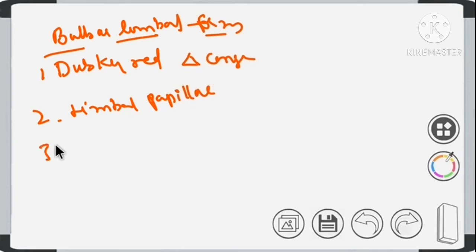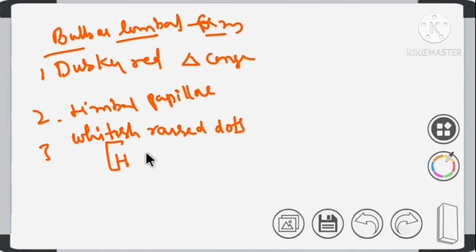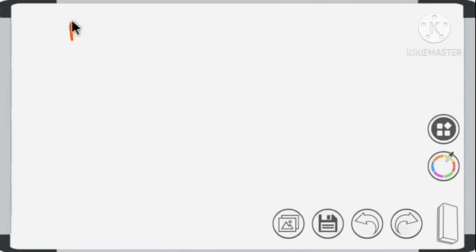Around the limbus. Third one is there will be some whitish raised dots along the limbus. These dots are also called Horner Trantas spots. Okay, so these are the bulbar limbal form. Now moving to mixed form. As the name itself indicates, in mixed form there will be features of both palpebral form and bulbar limbal form. Clear?